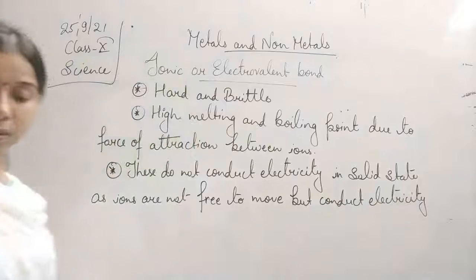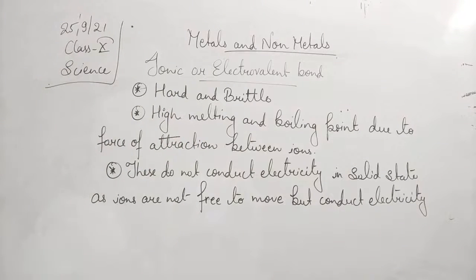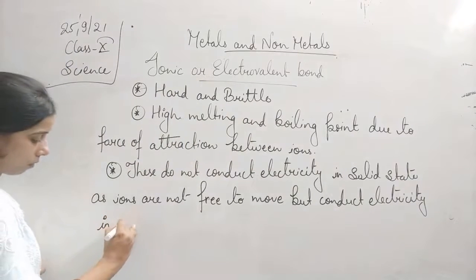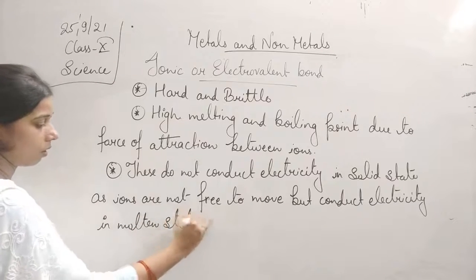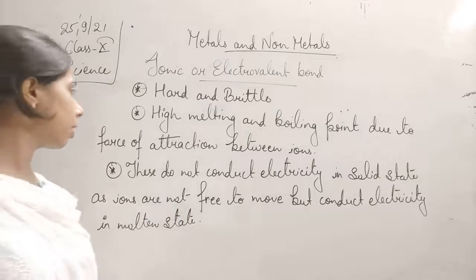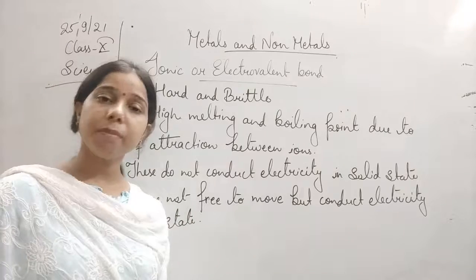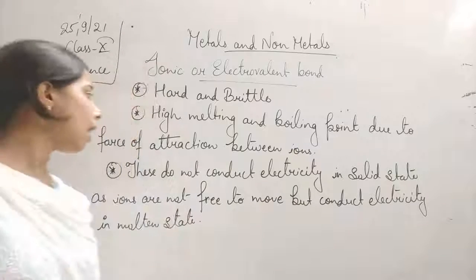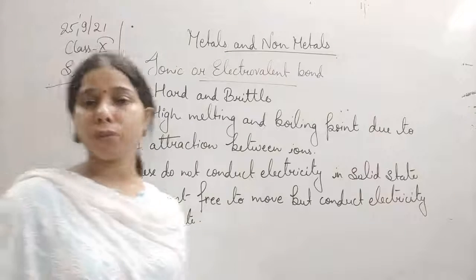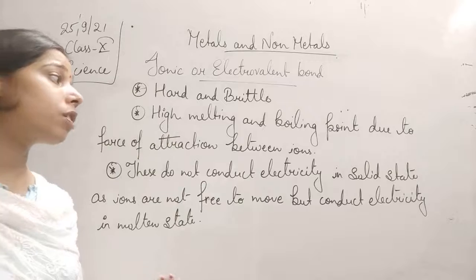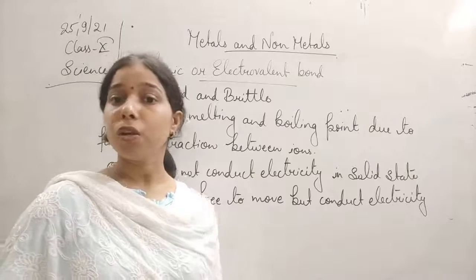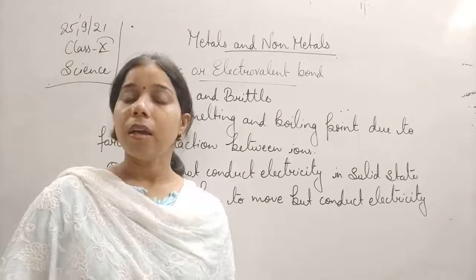Ionic compounds conduct electricity in the molten state. So high melting and boiling point is there, and it is because of the force of attraction between the ions, and yes, they are not able to conduct electricity in the solid state. Okay, why is it so?